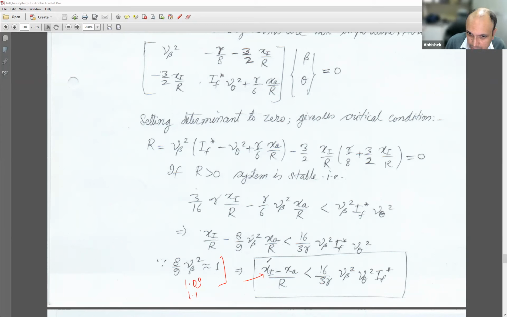The overall location of the elastic axis is not very critical in this particular problem. So ξ minus x_A by r less than 16 by 3γ ν_β² ν_θ² I_F* is the condition. If I ensure that my rotor has this kind of property, I can ensure that there won't be any divergence problem.